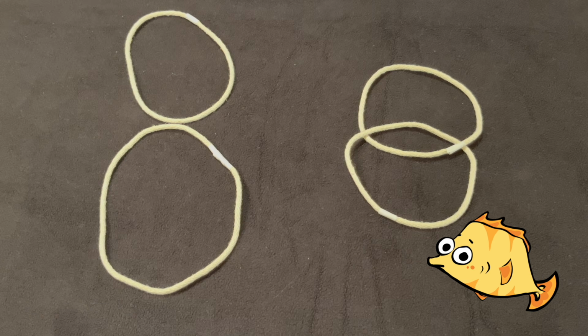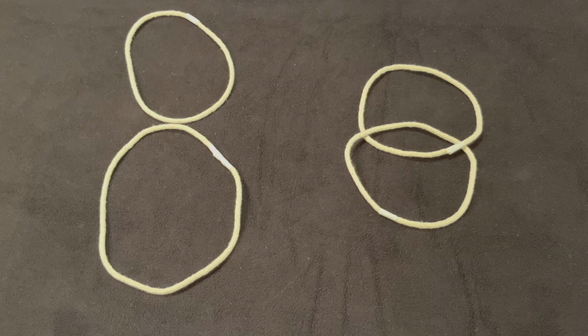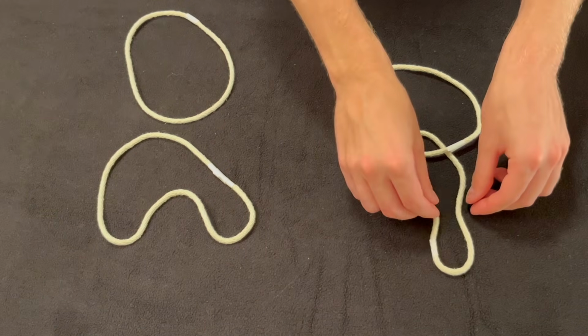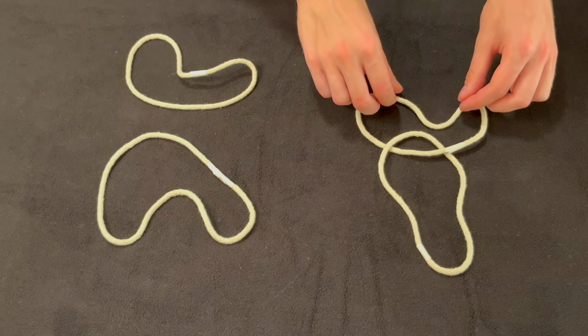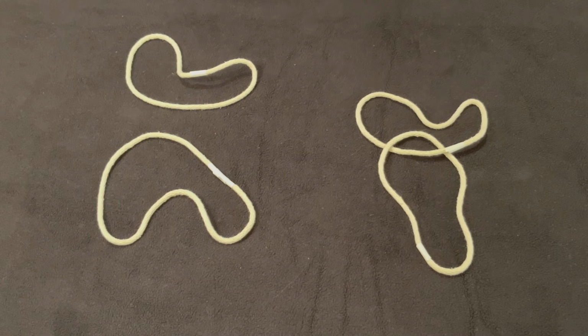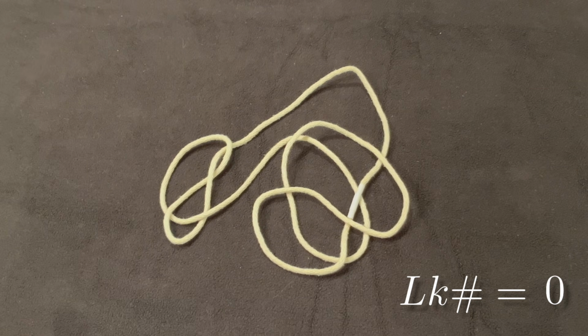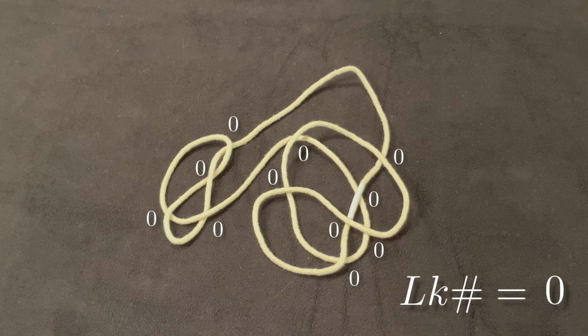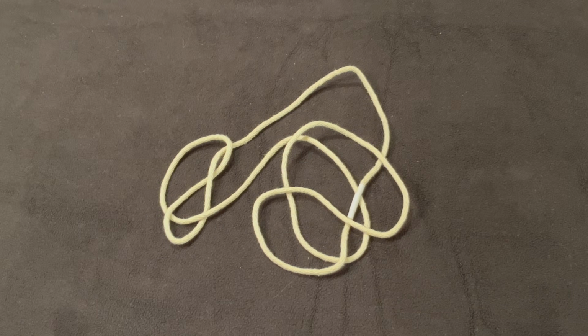We skipped the proof that the linking number is actually unchanged under ambient isotopy. We'll come back to that later. But it should at least be clear that the linking number is unchanged under planar isotopy, because it's computed solely from the pattern of crossings, and any two link pictures related by planar isotopy have the same pattern of crossings. Unfortunately, the linking number of a knot is always 0, since the overstrand and understrand of every crossing are part of the same component. Thus, we can't distinguish two knots by their linking numbers.